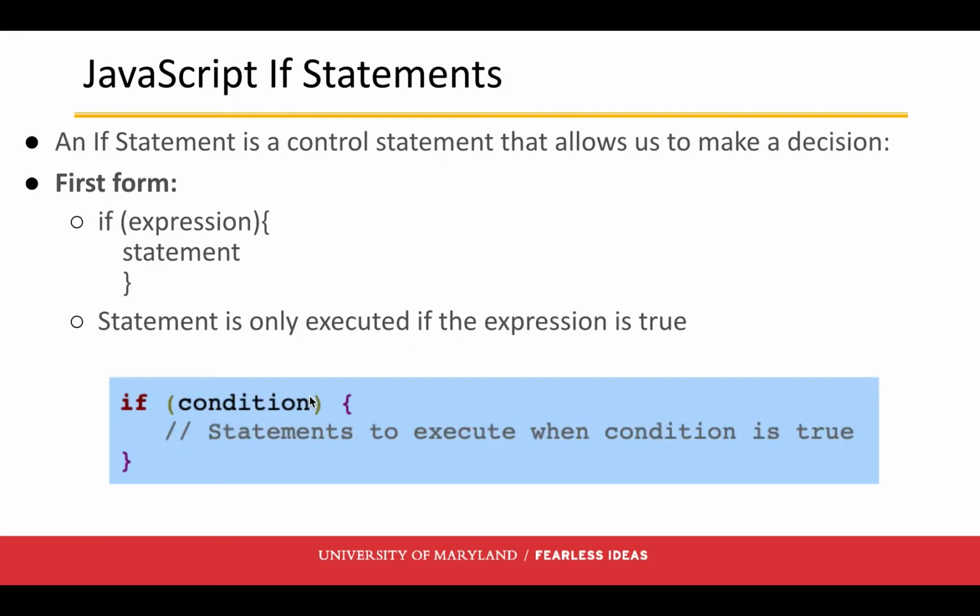We'll go over that a little bit more when we get to the programming exercises, but it's important to know. Okay, so if statements are things that we've already seen, right? We used it in week 1 and week 2 of the online learning. An if statement is just a control statement that allows us to make a decision. The very basic form of it is if (expression) statement, and it basically says, if this expression is true, do what's in the brackets. The statement is only executed if the expression is true.